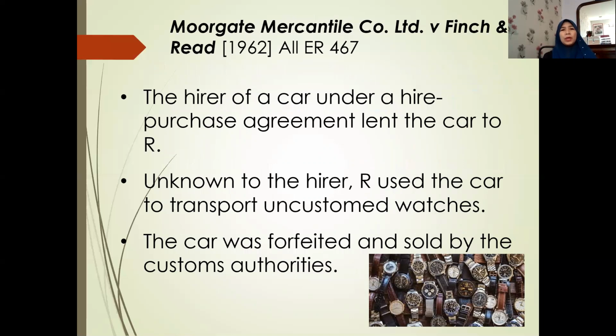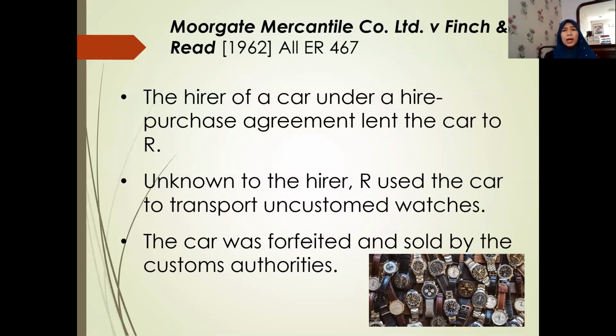It involves hire purchase. Okay, hire of a car under hire purchase. So he's not the owner. Okay, he's just a hirer. Usually, if you buy a car from a financial company, it's under a hire purchase agreement. So you are considered as a hirer. You are not the owner unless you have paid all the installments, for the full amount of the loan.